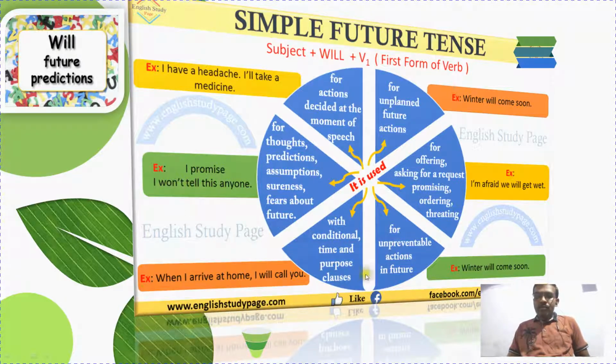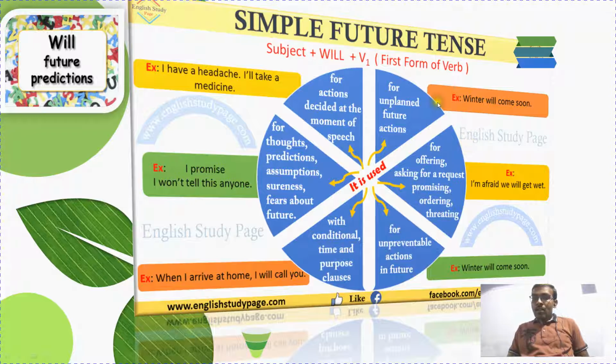Okay, fine. The next use is with conditional, time and purpose clauses. Conditional, the if condition, we have studied, right? With conditions like when, if, the best example is: when I arrive at home, I will call you. So when he arrives at home, he will call you. When I arrive at home, I will call you for dinner. I will call you for a competition. Likewise, we can predict things on a conditional basis also.